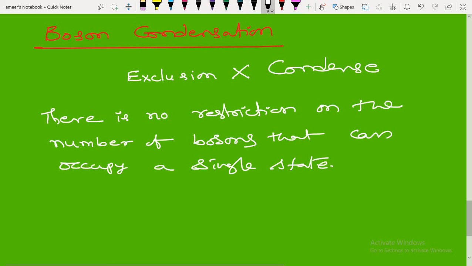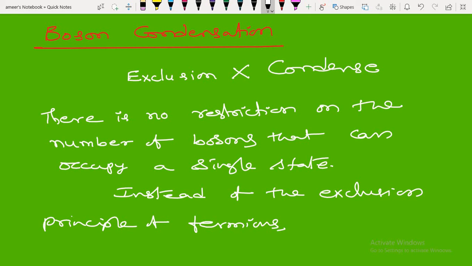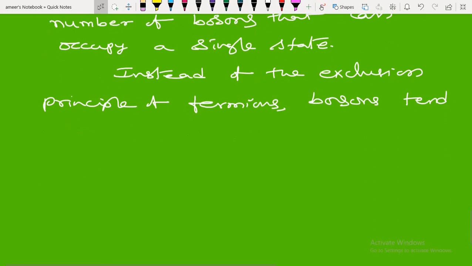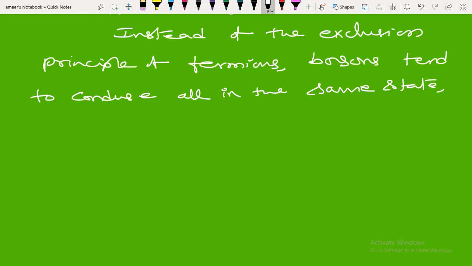Instead of the exclusion principle of fermions, bosons tend to condense all in the same state, called the ground state.